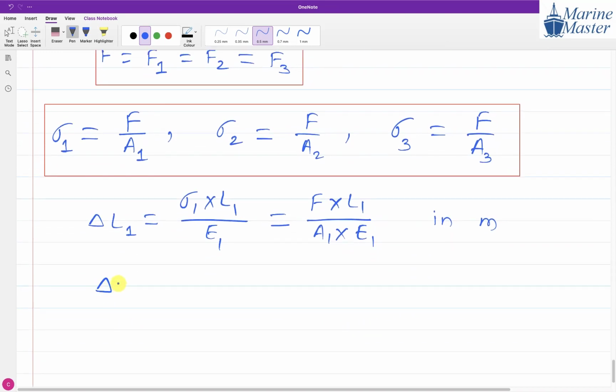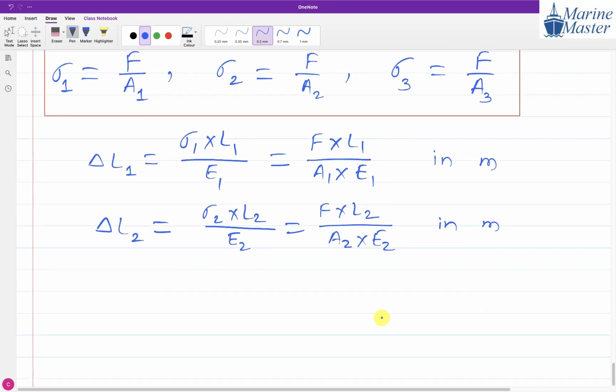Similarly, the change in length of part 2 is sigma 2 into L2 divided by E2, equal to F into L2 divided by A2 into E2, in meter.